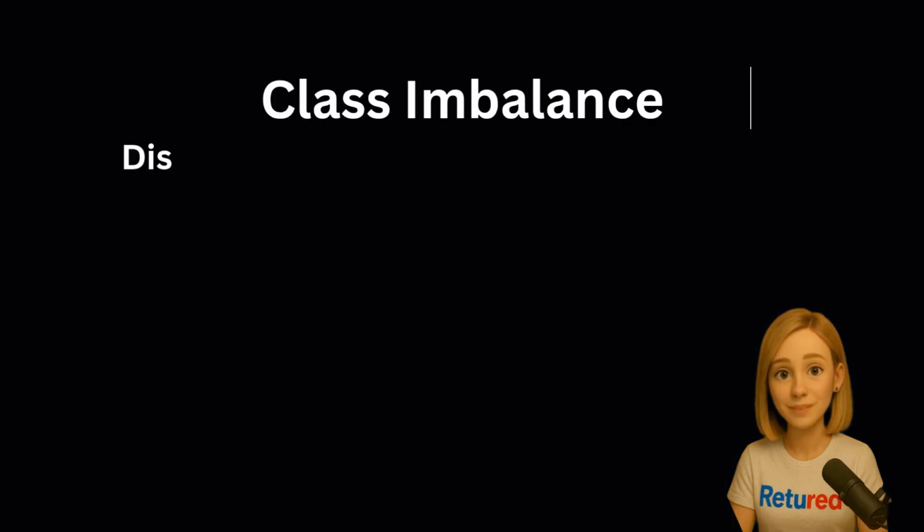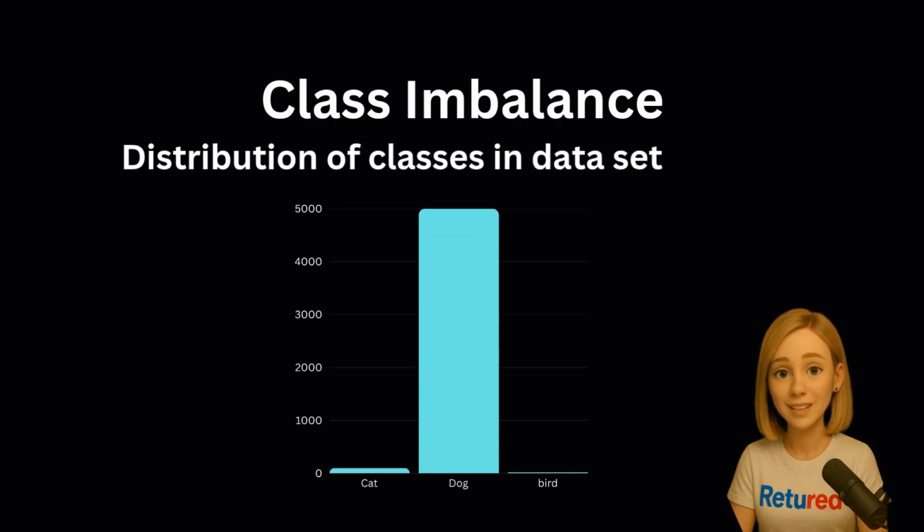This brings us to one of the biggest challenges in all of AI: class imbalance. Imagine you're building a model to detect fraudulent transactions. For every 10,000 transactions, maybe only one is fraud. This is a severe imbalance.